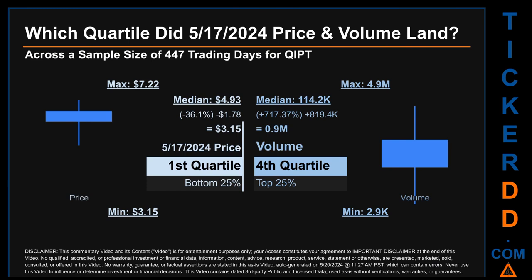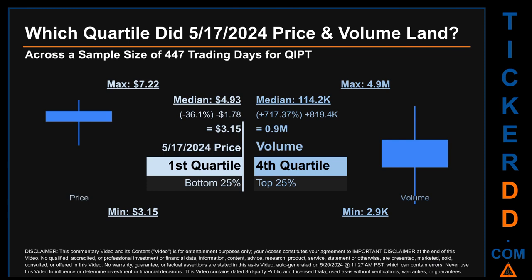The day's volume landed within the fourth quartile, marking it within the top 25% of all sampled daily volume, which saw a max daily volume of 4.9 million and a minimum of 2.9 thousand. Quartiles tell us about the spread of a data set by breaking that data set into quarters, just like how the median breaks the set into half.